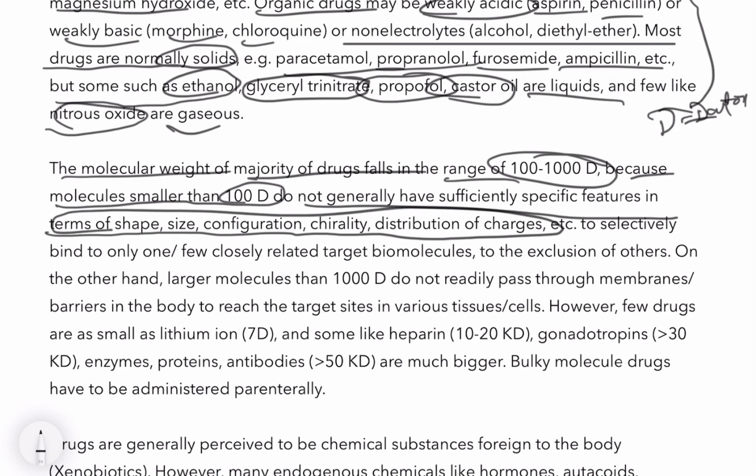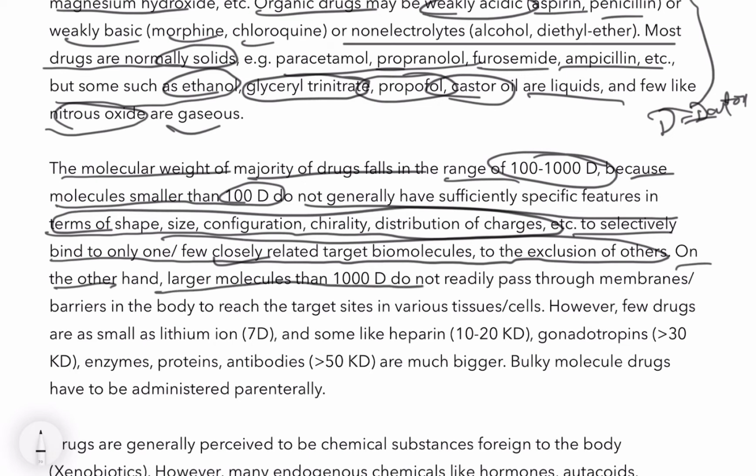They don't have any specific distribution in the body, and they selectively bind to one or only a few closely related target biomolecules, with the exclusion of others. This means that if the weight is less than 100 Dalton, they will bind to specific target tissues or a specific target receptor, but they will not have a specific configuration. On the other hand,